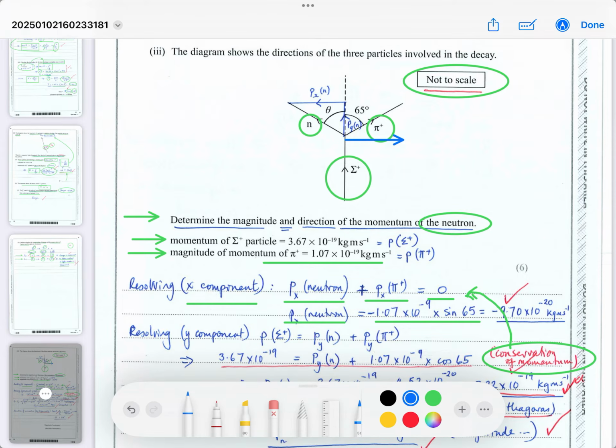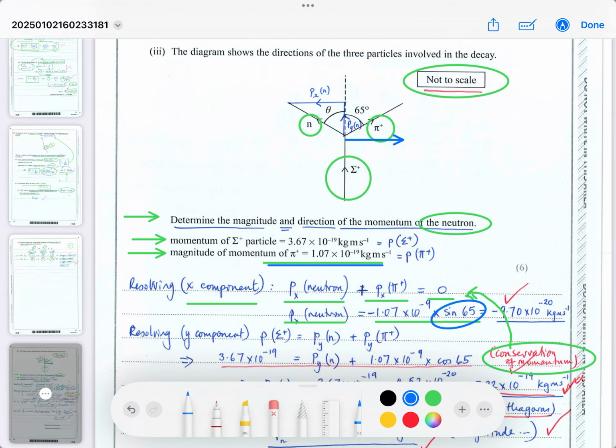This is the component of that line in the x direction, so it'll be sine 65. Yes? That's why it's sine 65 there, because you're going away from the angle provided. Once you've got the sine 65, they've given the momentum of the pion after it's created. So it's the sine 65 component of that momentum.